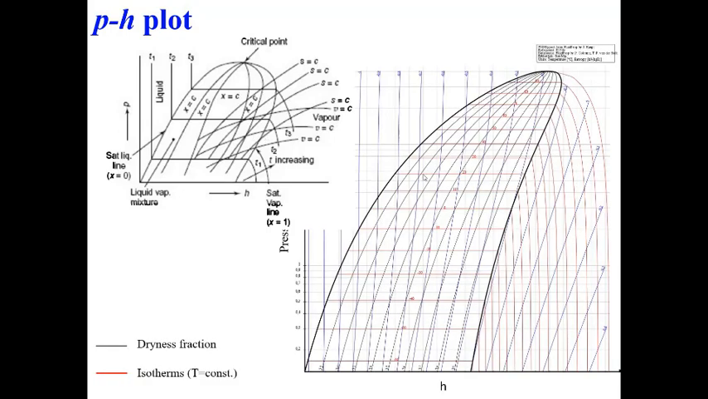So let us look at an actual chart. This is how it looks. The black curves show you the dryness fraction, and the red lines are for isotherms, temperatures. This is a very useful chart when we talk about refrigeration systems. This is a typical chart shown for a refrigerant, I think R134a or something.